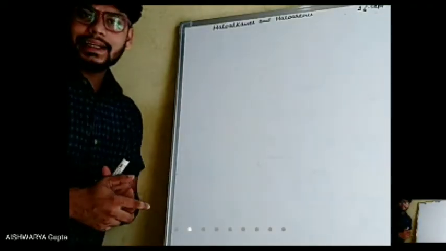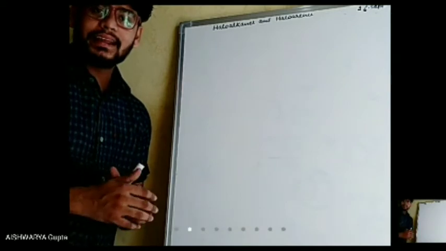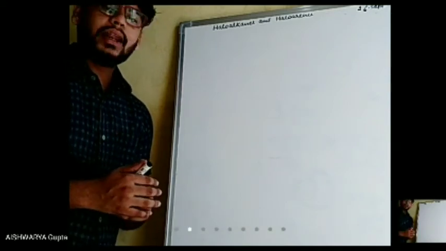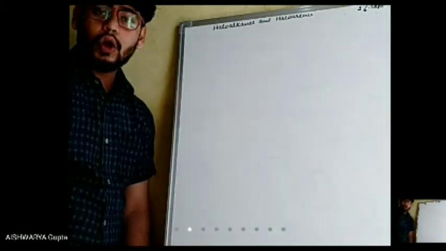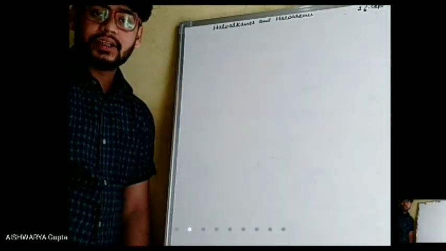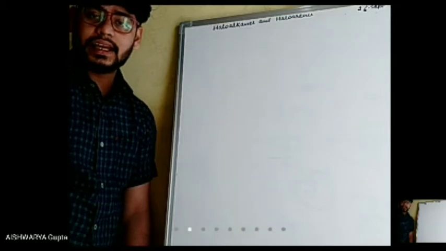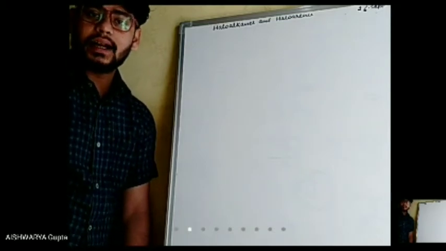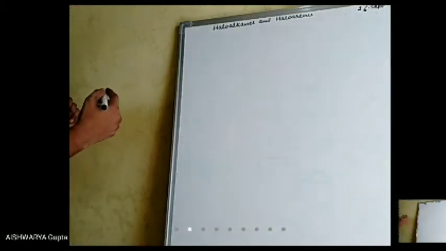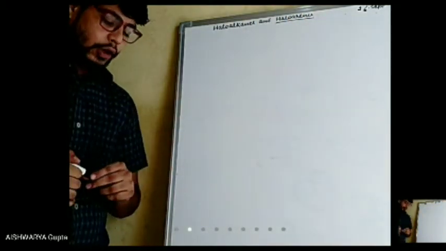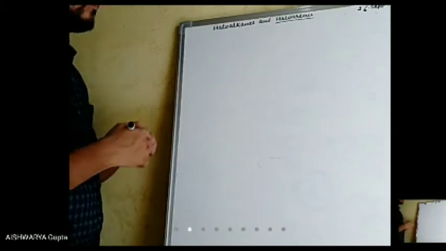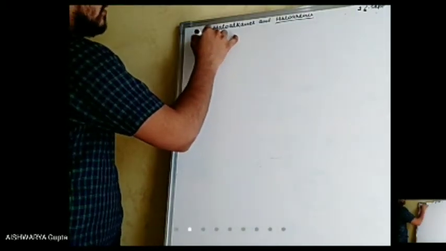So we were studying the chapter haloalkanes and haloarenes. In this chapter, we have studied all the properties of haloalkanes like substitution reaction, elimination reaction, and reactivity with metals. Now we were studying the chemical properties of haloarenes.